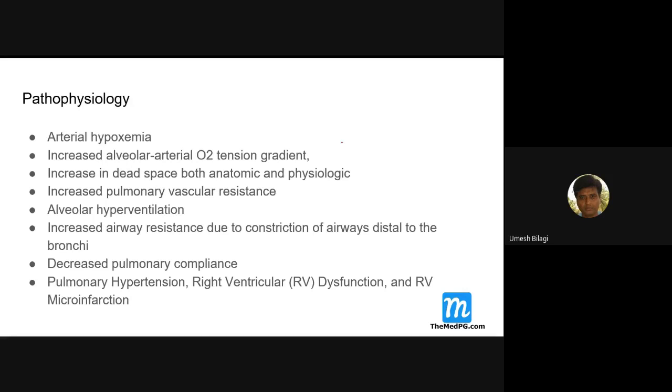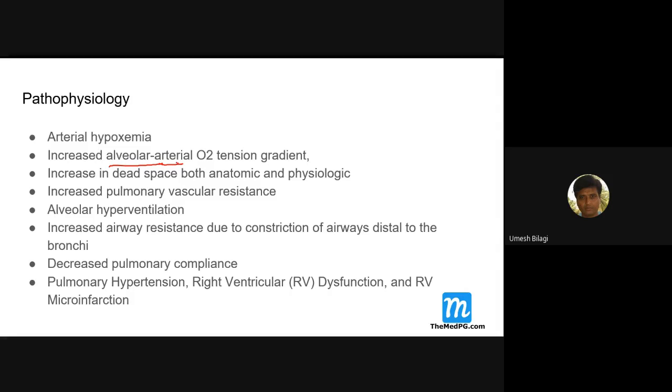Now what is the pathophysiology? The basic pathophysiology of pulmonary embolism is arterial hypoxia. That means the PO2 will get reduced. That's the first thing. This leads to dyspnea.